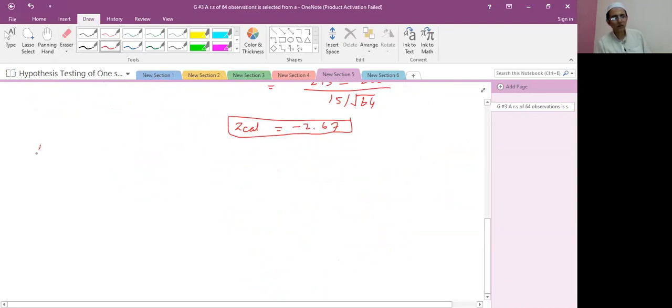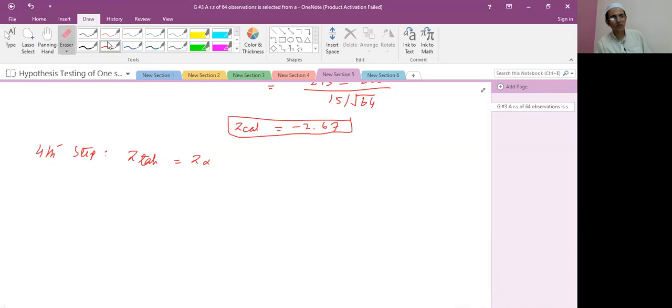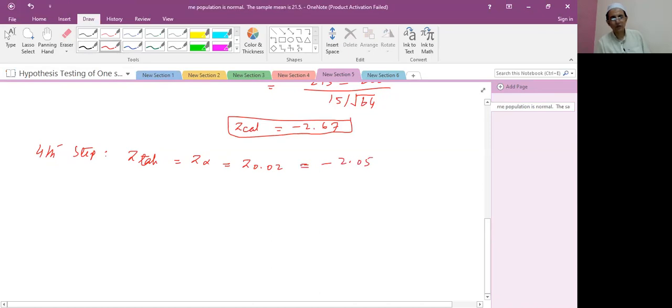So now in the fourth step, we find the z tabulated value. Because it is a one-tail test, we consider z alpha, and z alpha is 0.02 at 98%. Its value is minus 2.05 from the z table.